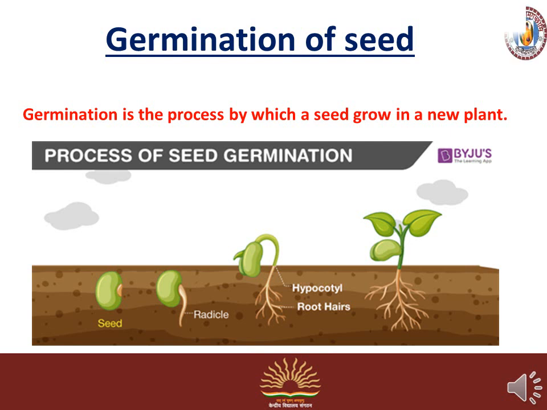It gives a radicle, and after that the radicle develops into root hair, and the upper part of the seed is the hypocotyl. The radicle is under the ground, and the hypocotyl is the upper part over the ground, and it develops into a new plant.